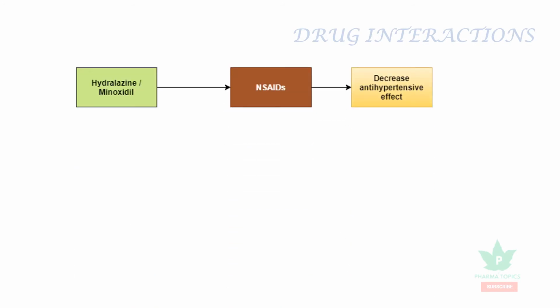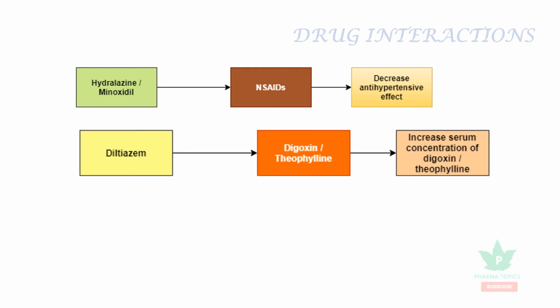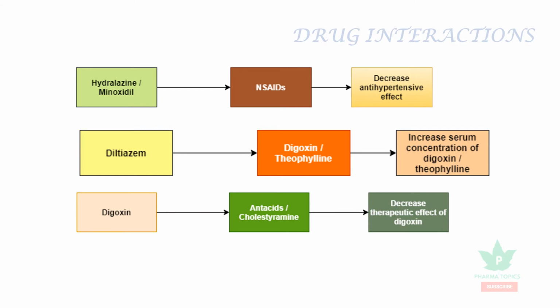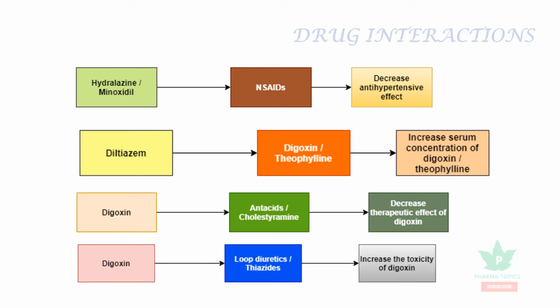When hydralazine or minoxidil is combined with NSAIDs, it has the same effect, decreasing the antihypertensive effect of hydralazine and minoxidil. When diltiazem is combined with digoxin or theophylline, it increases the serum concentration of digoxin or theophylline. When digoxin is combined with antacids or cholestyramine, they decrease the therapeutic effect of digoxin. When digoxin is combined with loop diuretics or thiazides, they cause hypokalemia, which leads to increased toxicity of digoxin.